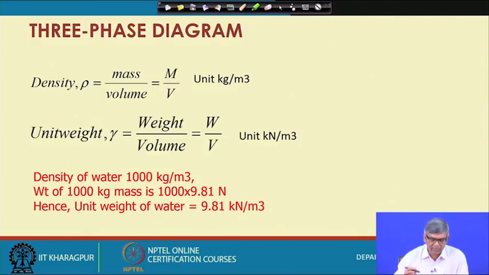And these are the things to be remembered: what will be the unit weight of soil? If expressed in kilonewton per meter cube, most soil will have unit weight between 13, 14 to 20, 21, 22 kilonewton per meter cube. An average value of unit weight of soil is mostly 16, 17, 18 kilonewton per meter cube.